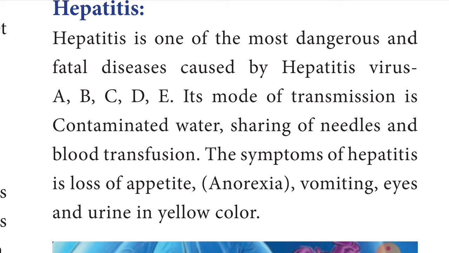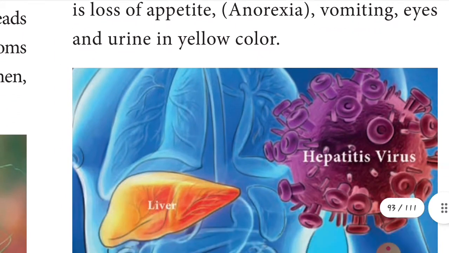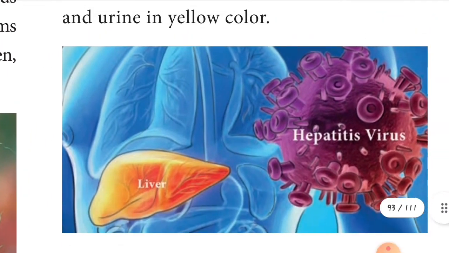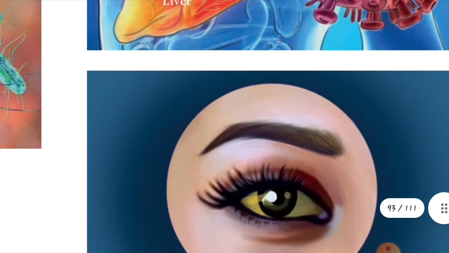So what are the symptoms of this disease, children? The symptoms of hepatitis are loss of appetite, that means anorexia, vomiting, and eyes and urine turning yellow in color. See this diagram, children. This is a picture of the hepatitis virus, and see the liver color also changes.